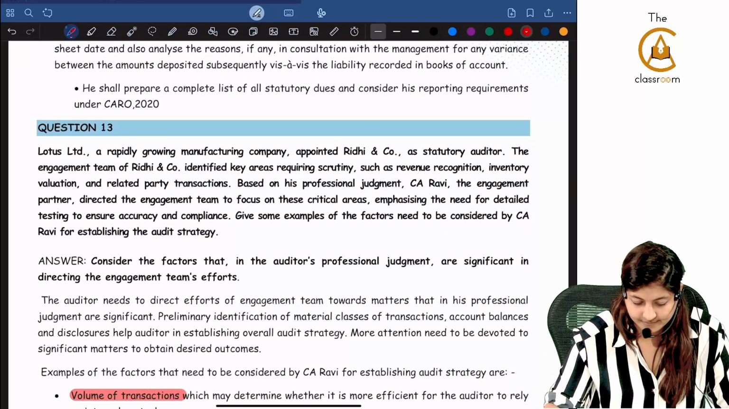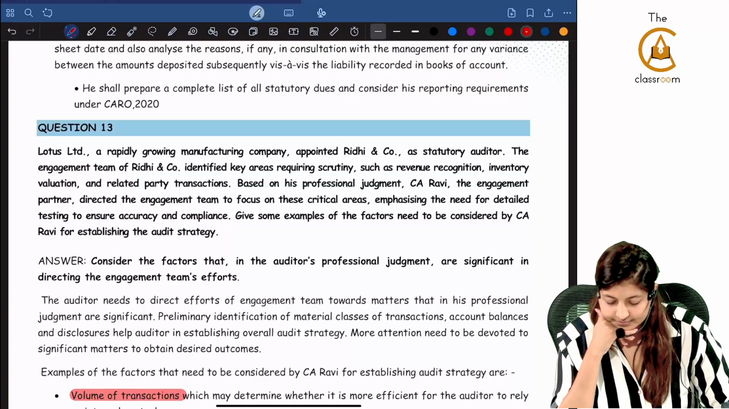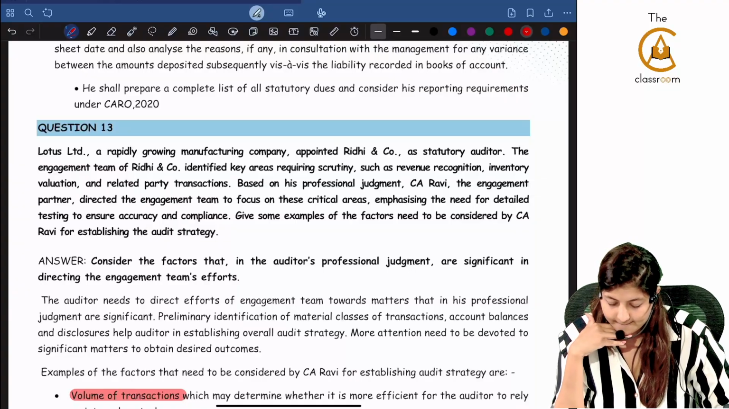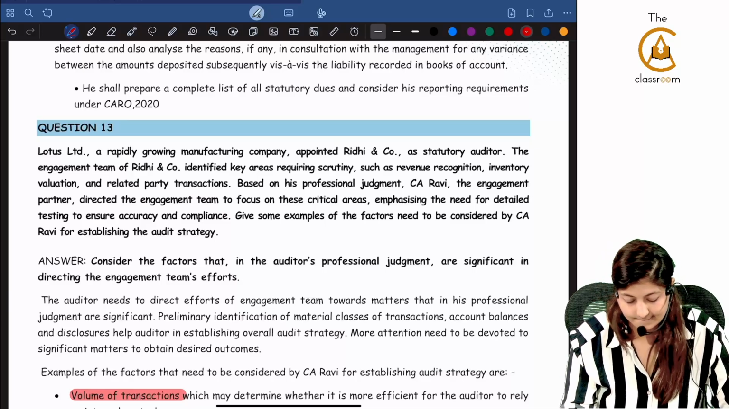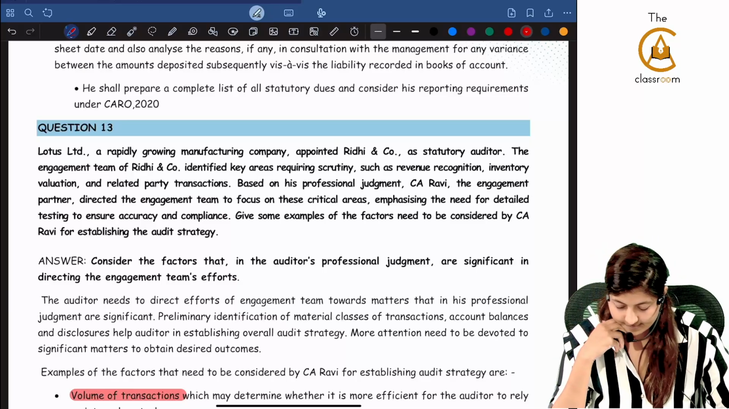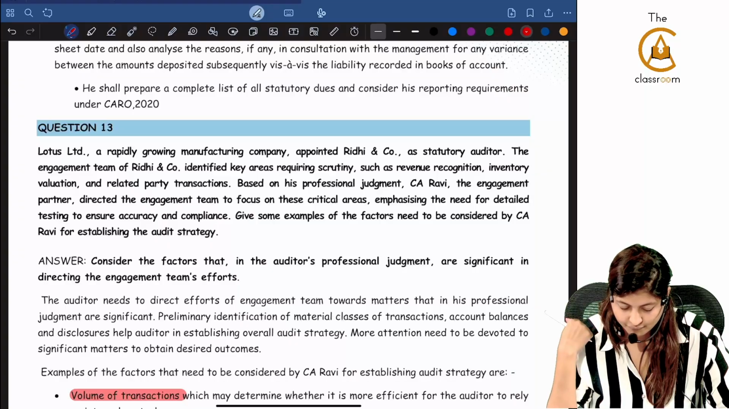Lotus Limited, a rapidly growing manufacturing company, appointed Riddhi & Co. as statutory auditor. The engagement team of Riddhi & Co. identified key areas requiring scrutiny such as revenue recognition, inventory valuation and related party transactions. Based on his professional judgment, CA Ravi, the engagement partner, directed the engagement team to focus on these critical areas, emphasizing the need for detailed testing to ensure accuracy and compliance.